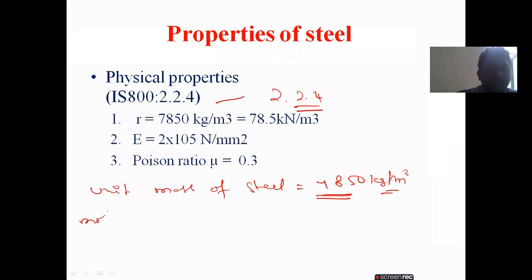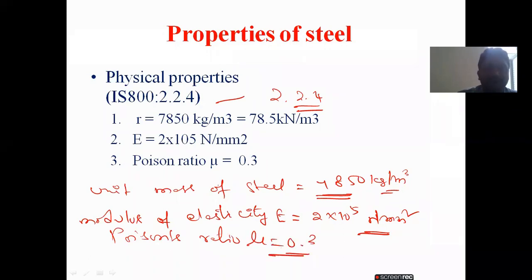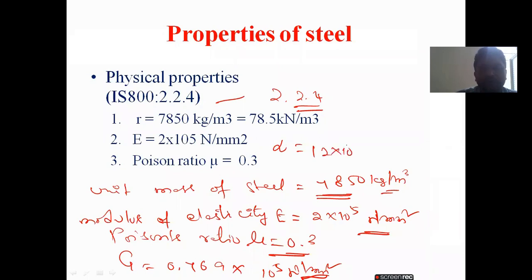Next, modulus of elasticity, capital E, equals 2 into 10 to the power of 5 Newton per mm square, and Poisson's ratio equals 0.3, and modulus of rigidity, capital G, equals 0.769 into 10 to the power of 5 Newton per mm square, and also coefficient of thermal expansion alpha equals 12 into 10 to the power of -6 per degree centigrade.